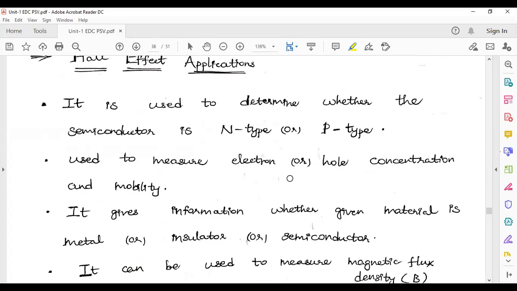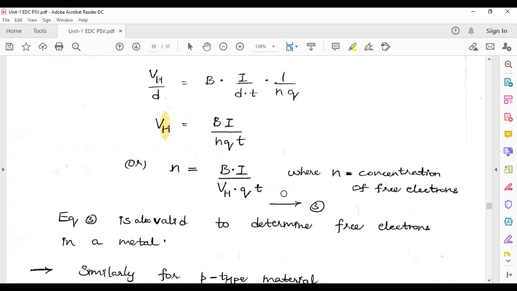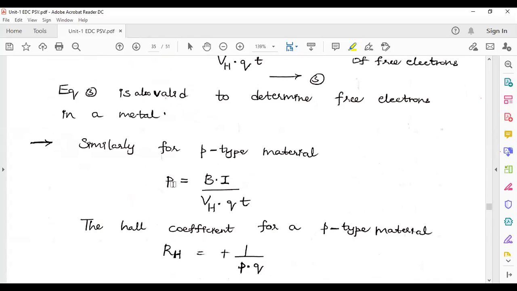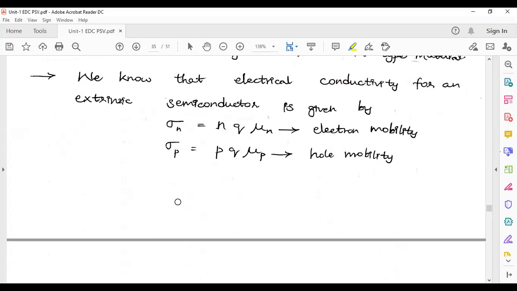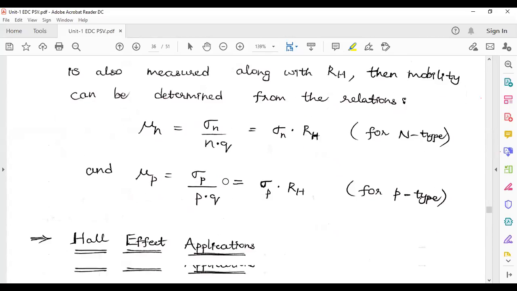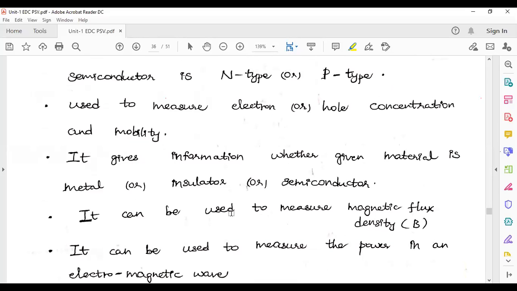It is used to measure electron or hole concentration, and mobility is possible. From this relation, I can find out the electron concentration. From this relation, I can find out the hole concentration. I can find out the Hall resistance also. I can find out the conductivity also, for n-type and p-type also. I can find out the mobility terms also in n-type and p-type. That is the points given here. Those are the applications. We can treat those as the applications.